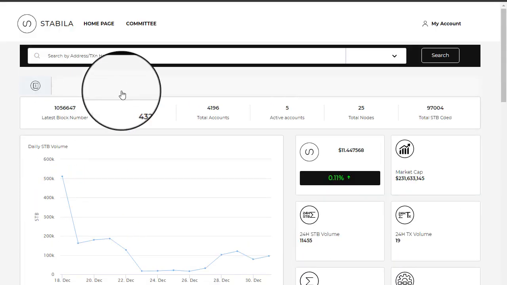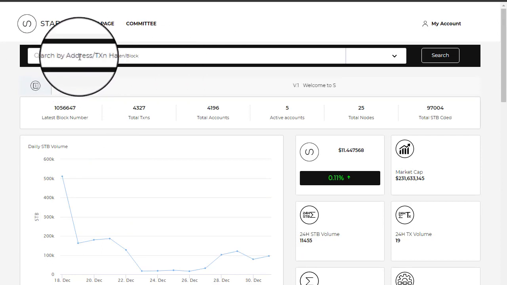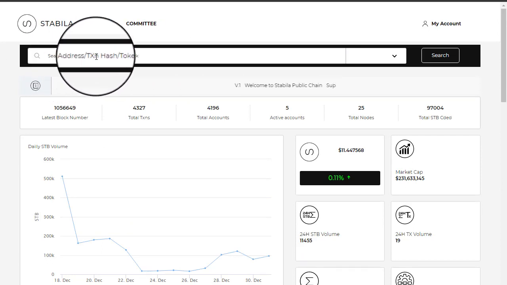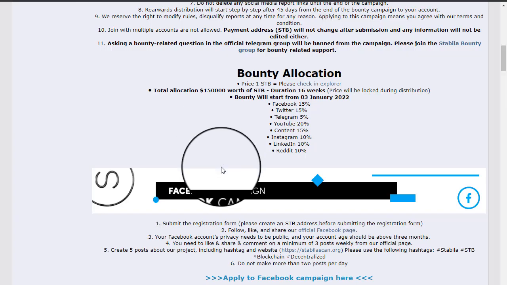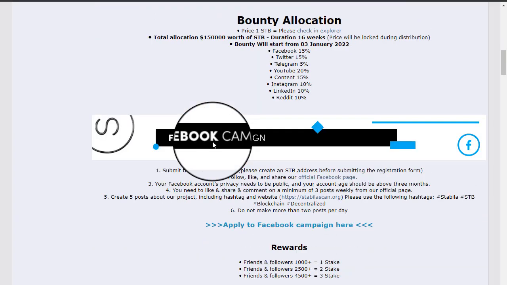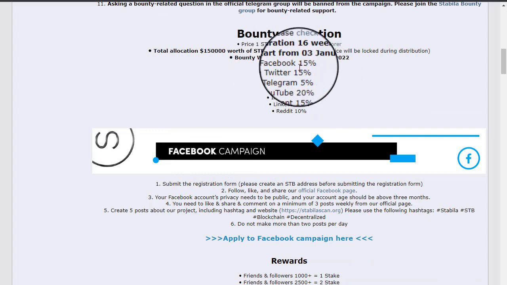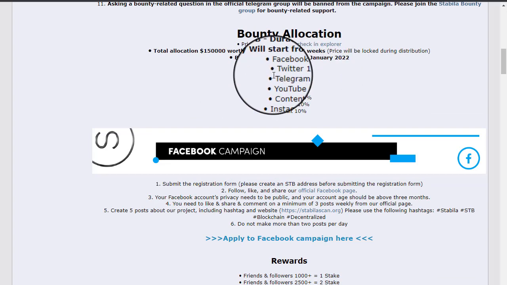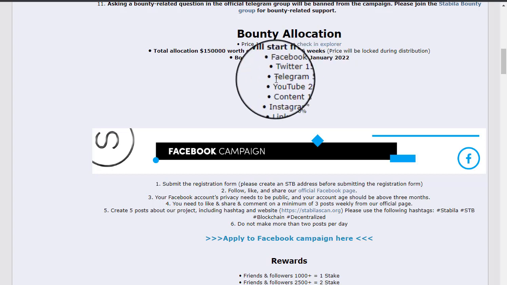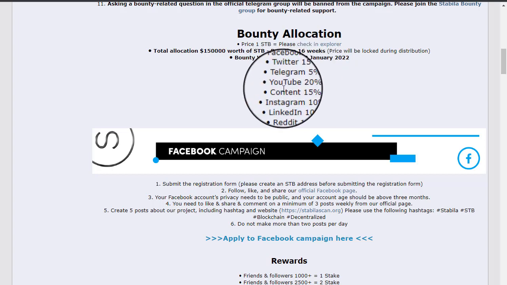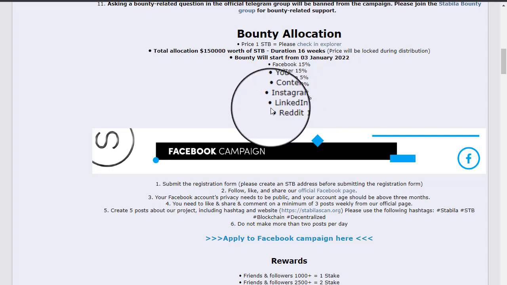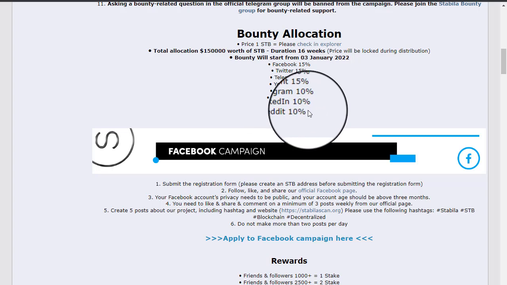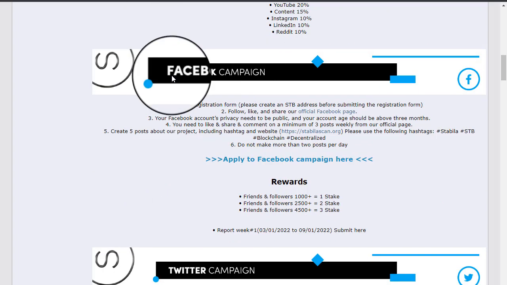This is the search area. You can put in your address and check all your latest transactions. After that you can check the bounty allocations. Facebook gets only 15% allocation, Twitter 50%, Telegram 5%, YouTube 20%, content creation 15%, Instagram 10%, LinkedIn 10%, and Reddit 10%.